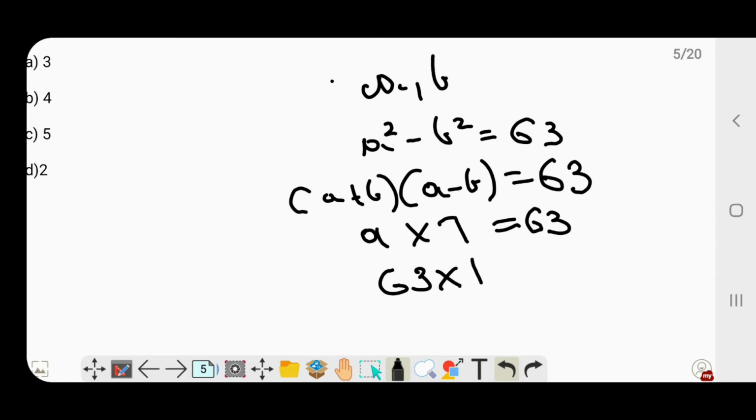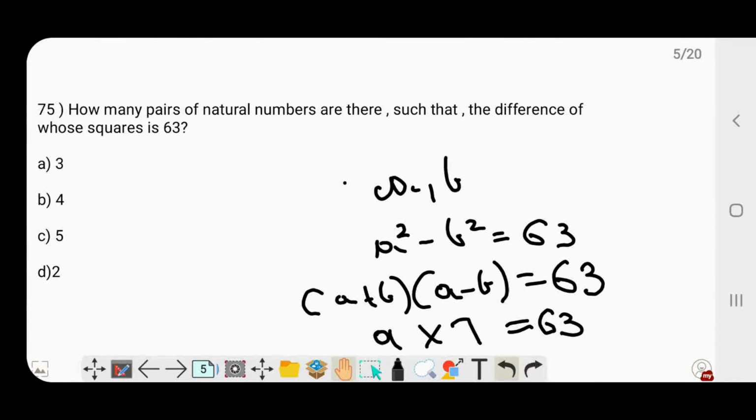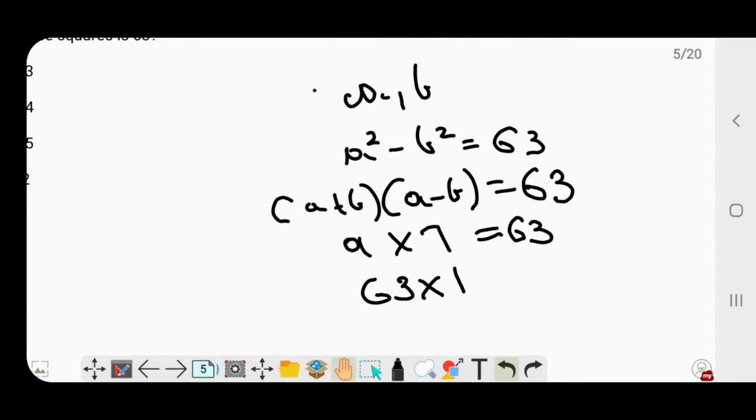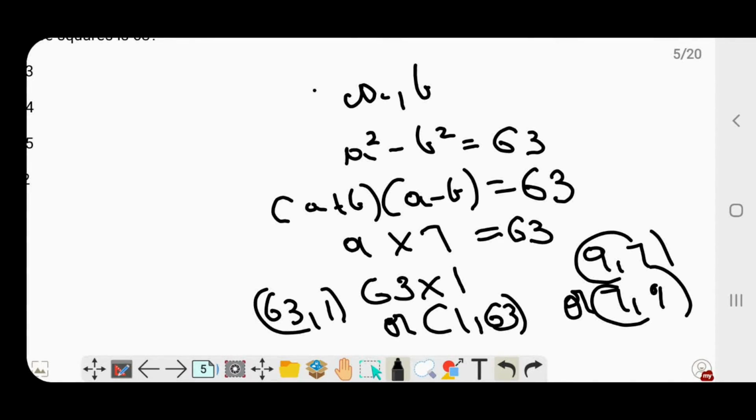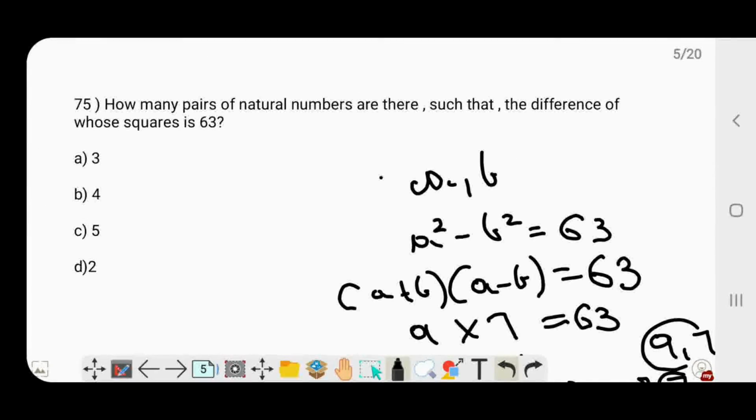So there are two cases. We don't need to work out the cases, we just need to figure out the number of possible values. And what exactly are they asking? How many pairs of natural numbers? So we have already seen there are two pairs of natural numbers. That is, you can express it as 9,7 or 7,9. It doesn't make any difference. And 63,1 or 1,63. So you have two such pairs. So option D is the right answer.